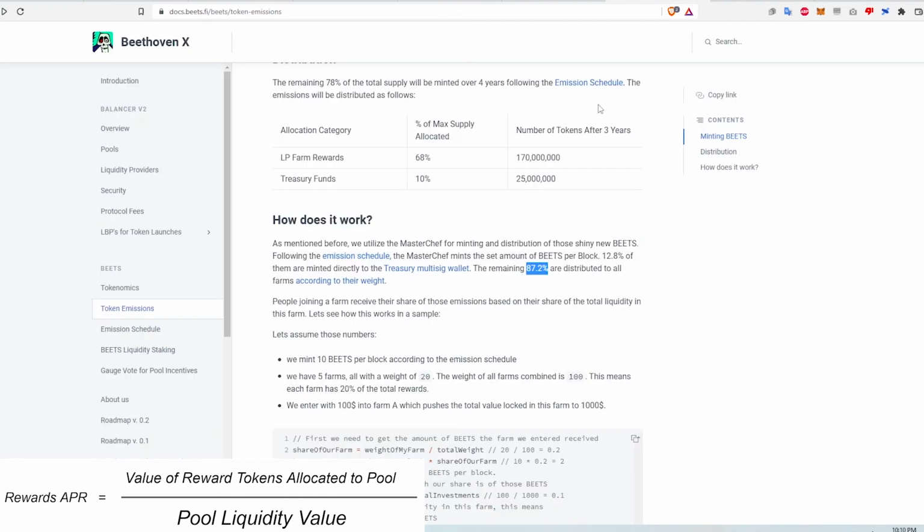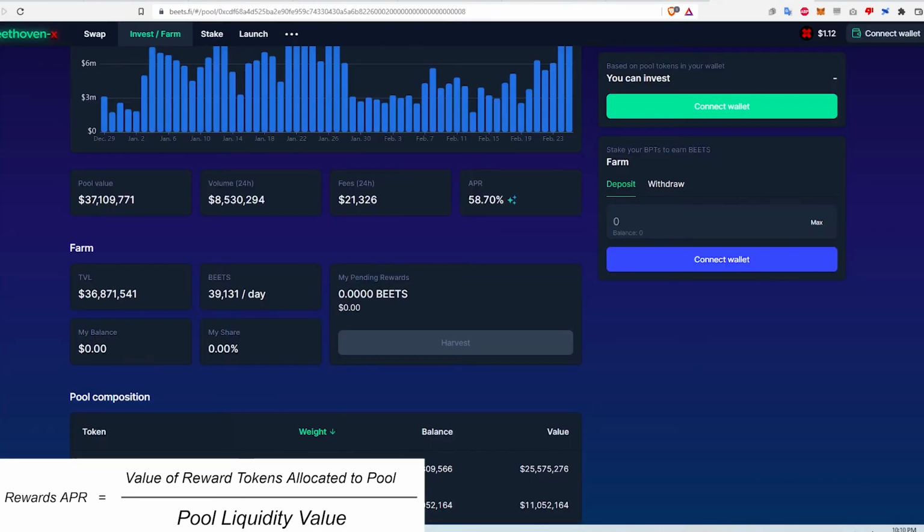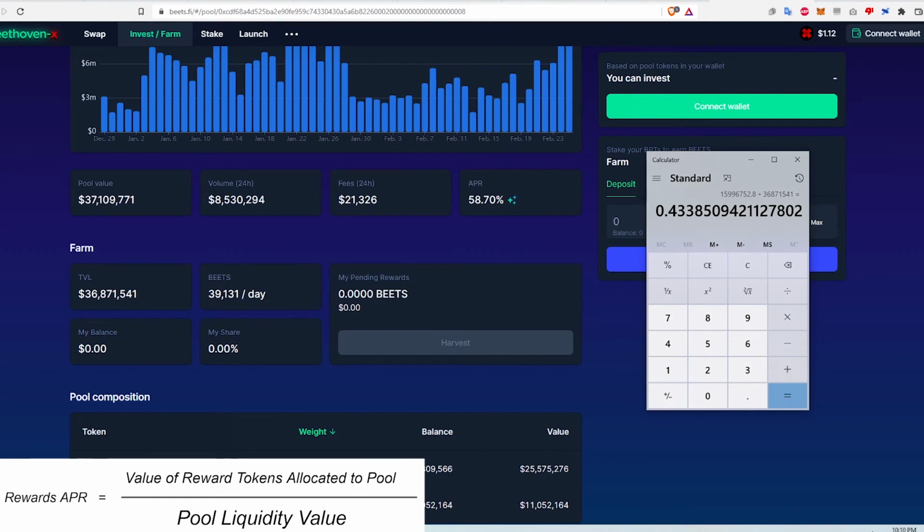Turns out in the docs, only 87.2% of the BEATS minted per block goes to the farms. So I multiply the 43% by 0.872 and get 37.8%, which is very close to the quoted rewards APR number.